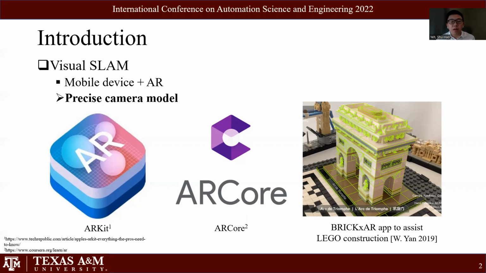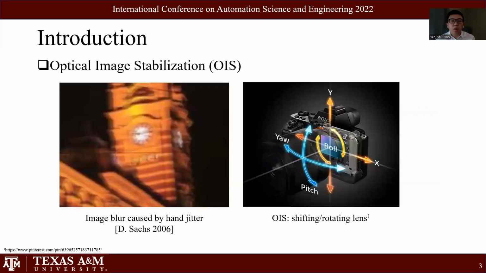It can be easily violated when the camera projection model changes, which can be introduced by device aging or optical image stabilization. Optical image stabilization is also called OIS and has been widely adopted in cameras, especially smartphones these days.